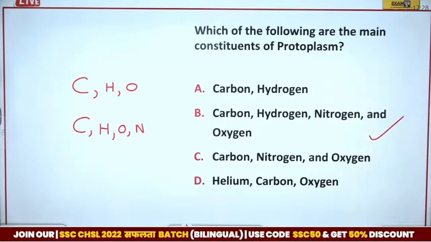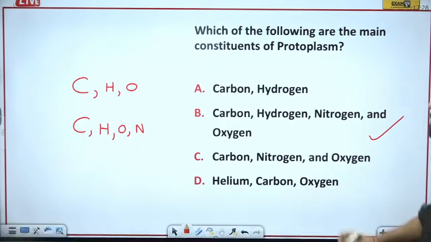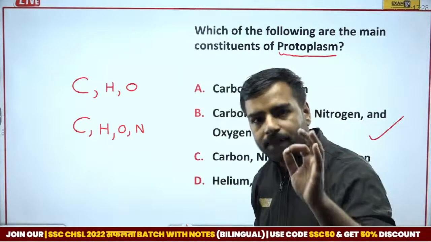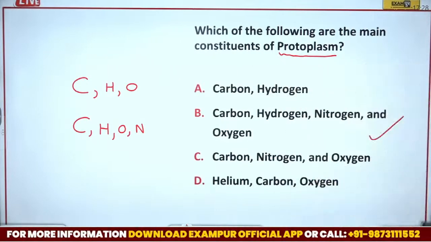What I was talking about, which of the following are the main constituents of the protoplasm? Protoplasm we have already discussed. It is the liquid which is present in the cell. Yes, the correct answer is going to be option number B, that is carbon, hydrogen, nitrogen and oxygen.